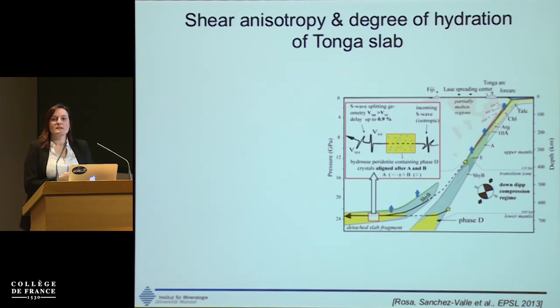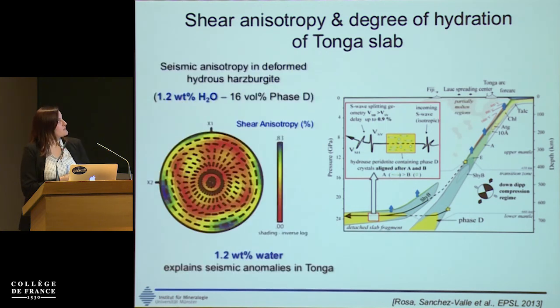So we simulate the anisotropy generated by a rock that contains phase D, as a hydrous phase, in the deep compression regime of the slab. And this is the result. We assume a sample that contains around 16 volume% of phase D, which means 1.2 weight% of water in the lithospheric mantle.